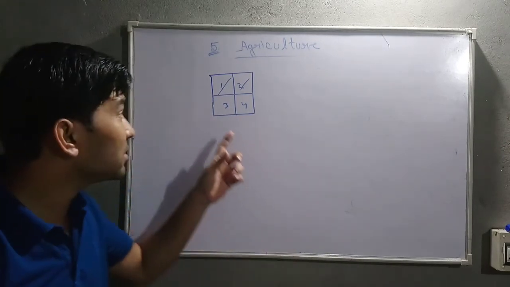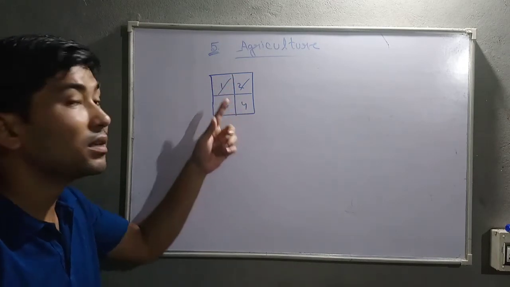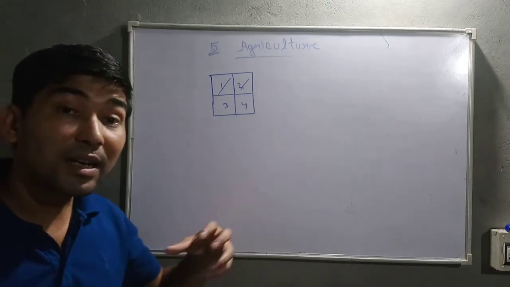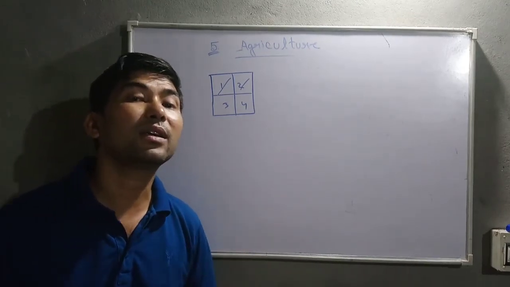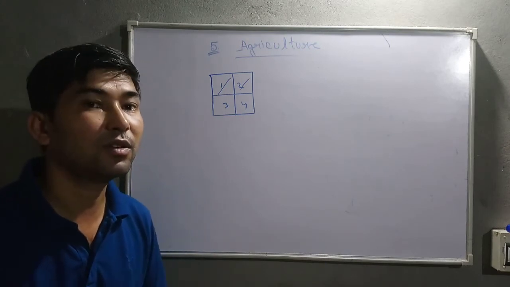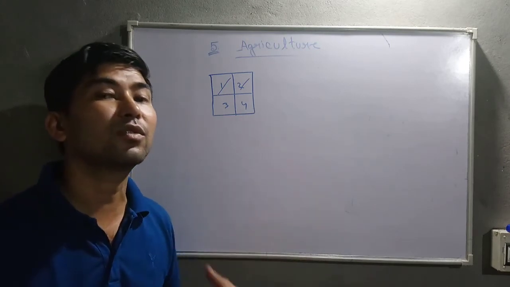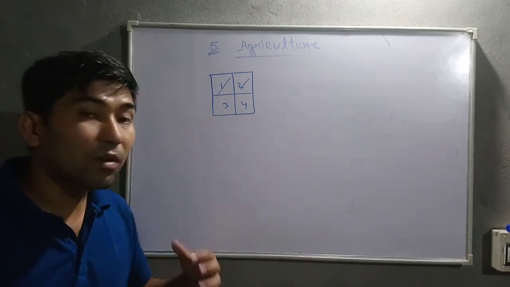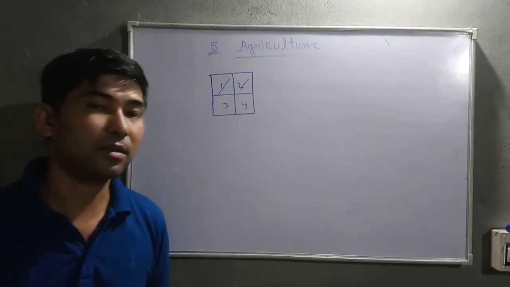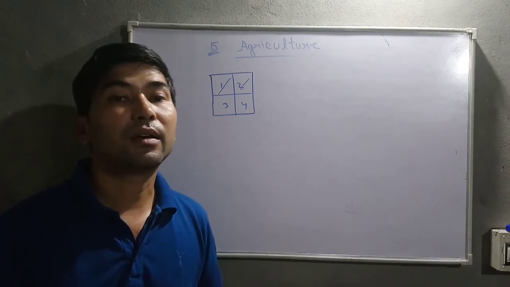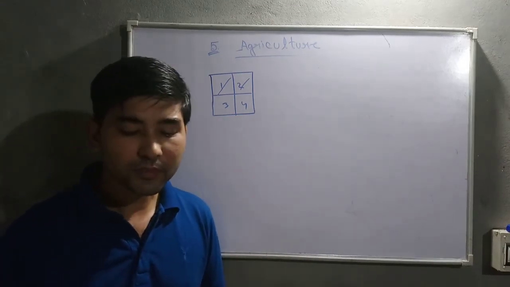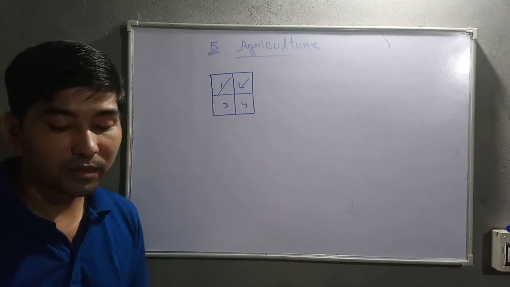Now let's talk about the intensive methods of cultivation. As it is a small plot of land for one child, he will try to use it intensively. Within a period of one year, he will cultivate this land two to three times. And not only that, he will use modern methods like tractors, irrigation, drillers, pesticides, fertilizers, different things.